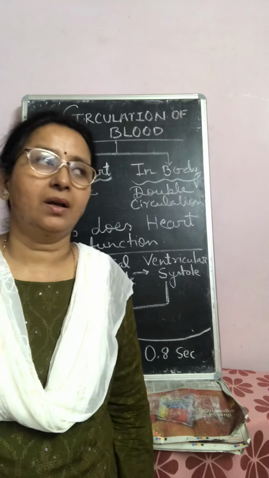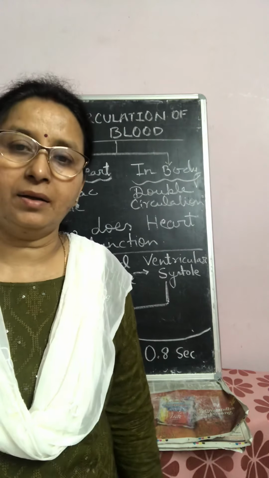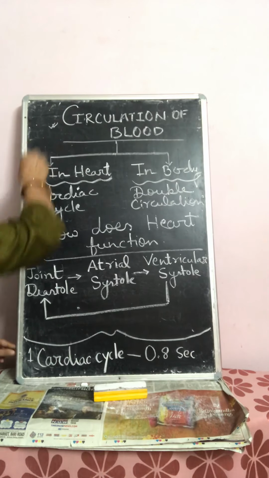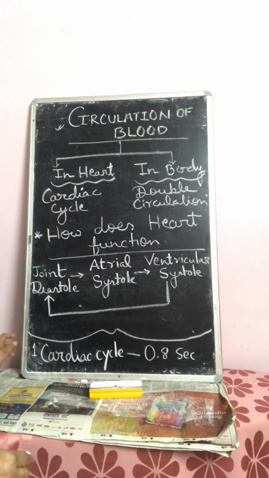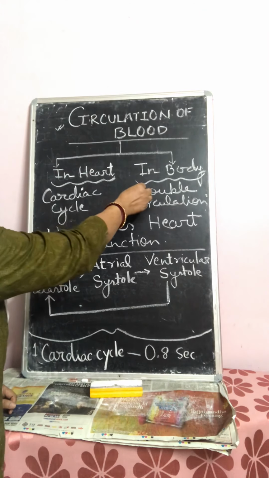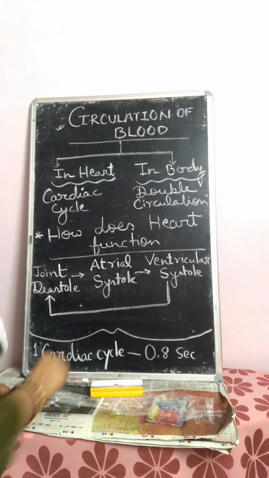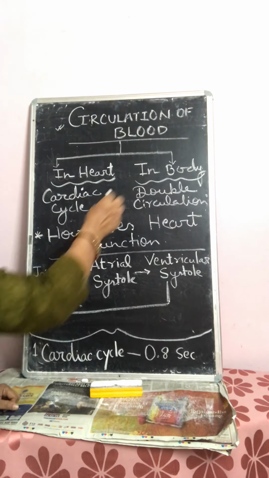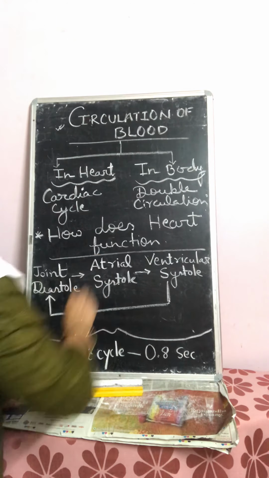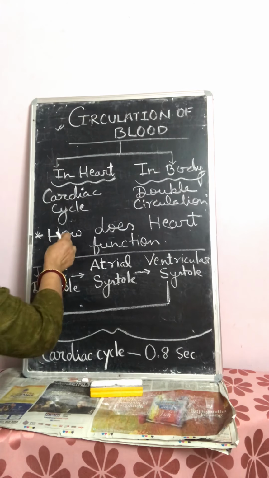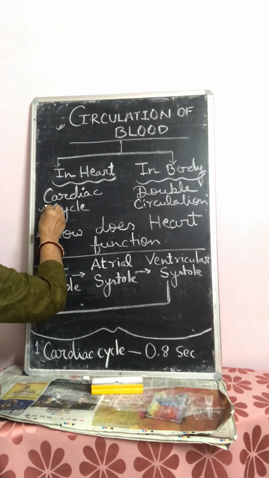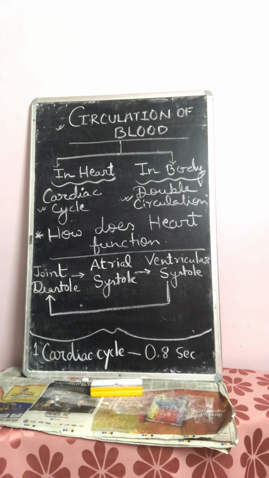Hello students, in this session, in transportation, which is a part of life process, I am starting circulation of blood. In circulation of blood, we can divide it in two parts. First one happens in heart only, which is also called cardiac cycle, and second one in body along with the heart, and that is called double circulation. In this session, we will discuss both cardiac cycle and double circulation.